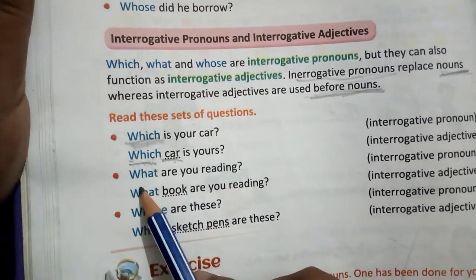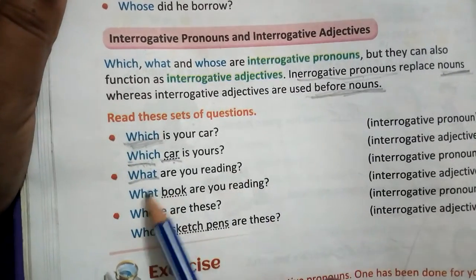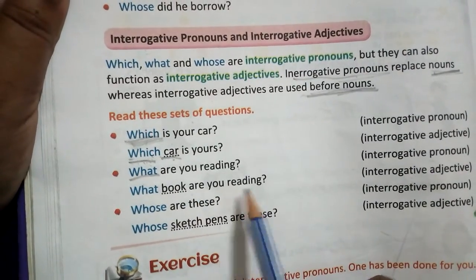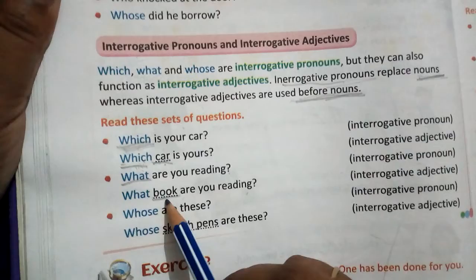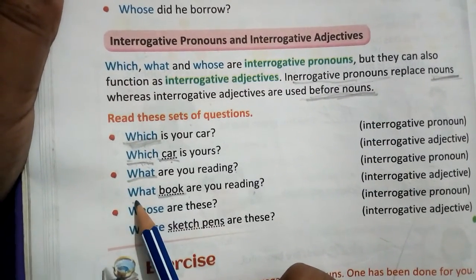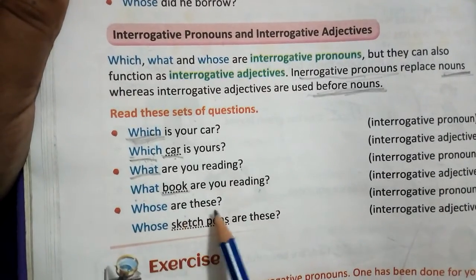Understood? Now, what are you reading? It's a question, so it is an interrogative pronoun. What book are you reading? In this sentence book is the noun and we use the interrogative word before it, so it becomes an interrogative adjective. Whose are these?